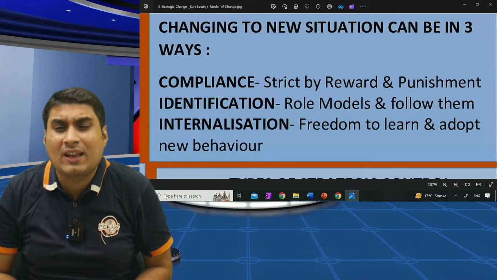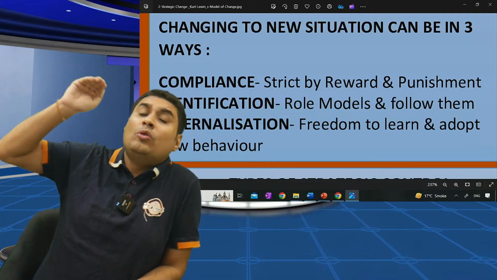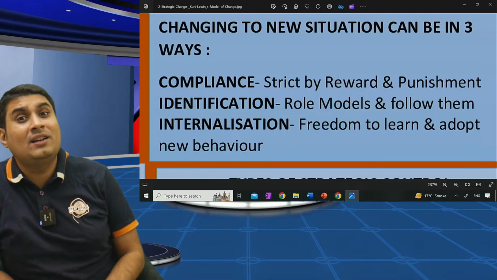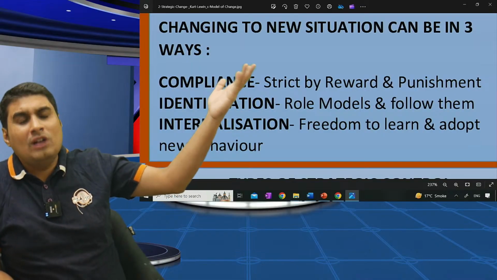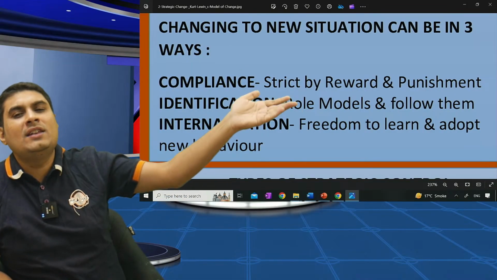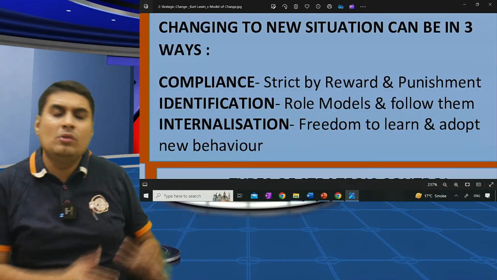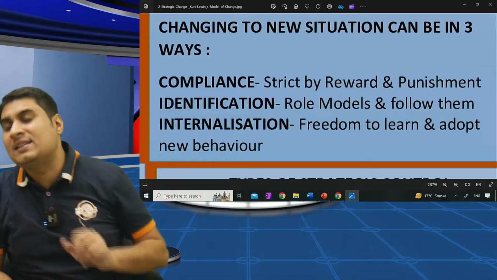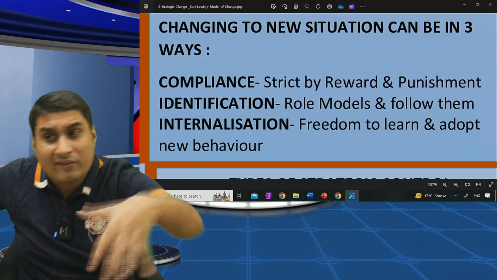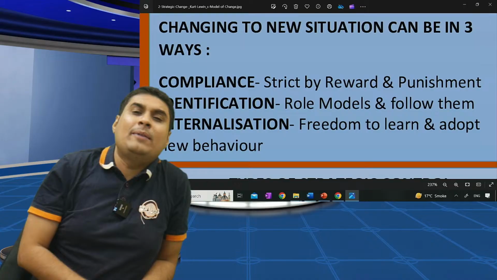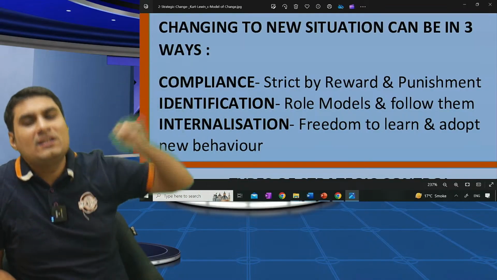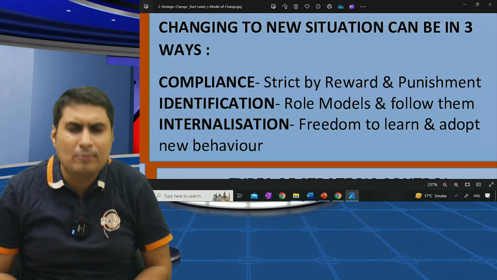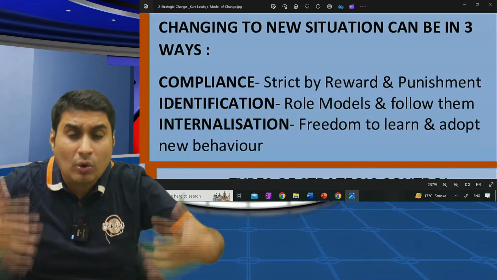What's identification? You are given role models whose behavior you would like to adopt. Sometimes if we don't change, what do our parents tell? See your big brother, so intelligent, became a CA in first try, he's so intelligent. Look at our neighbor's son. And you are not doing only CA, you are not studying, 4 attempts have passed. Oh, understood. Identification means you are given a role model whose behavior you would like to adopt. Virat is every time told, look at Sachin, Sachin's record, Sachin's this, Sachin, he must be tired. Identification.